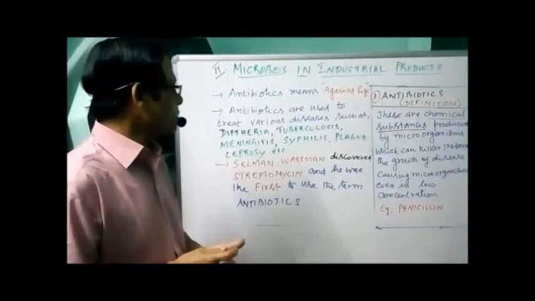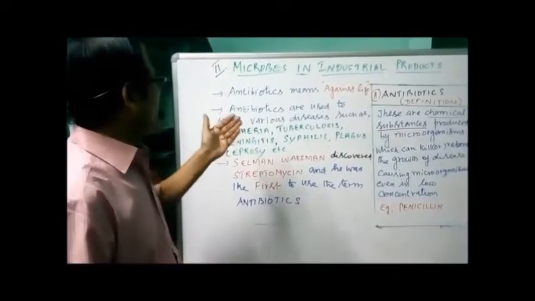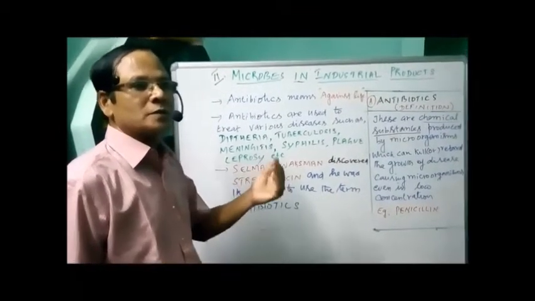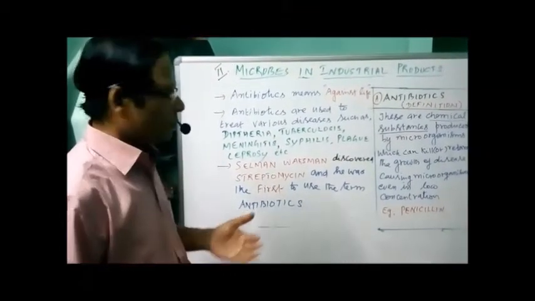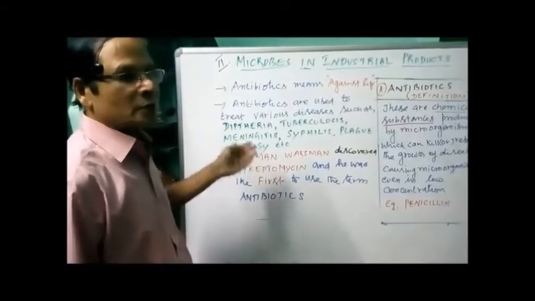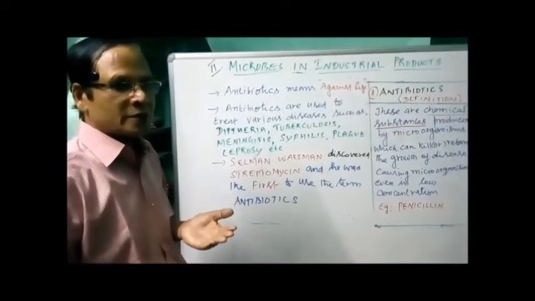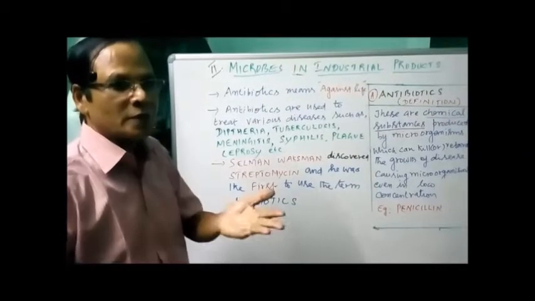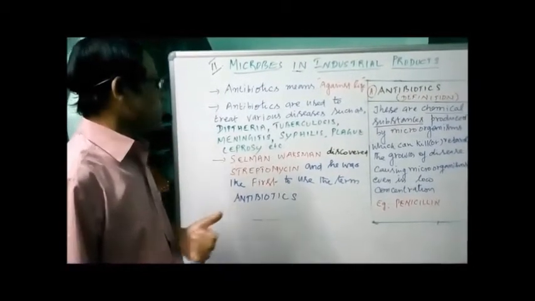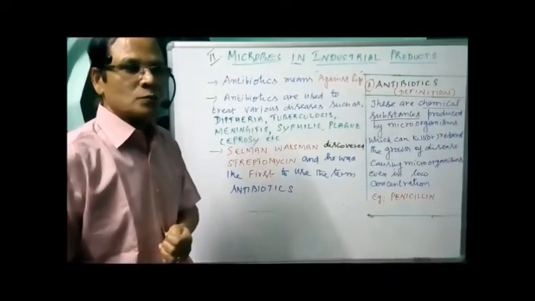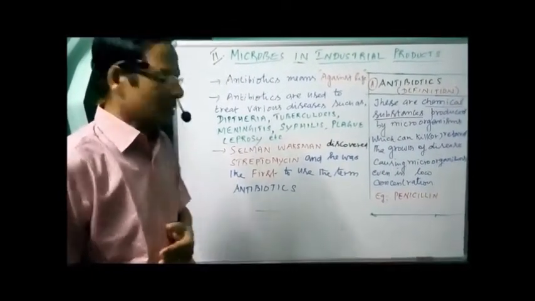I will come back to this one later. Now, the antibiotics are used to treat various diseases. A number of diseases are being treated; here in the book only a few are given. For example, diphtheria, Corynebacterium diphtheriae, the one which causes diphtheria in children. Then tuberculosis is a very common disease both in children as well as adults.